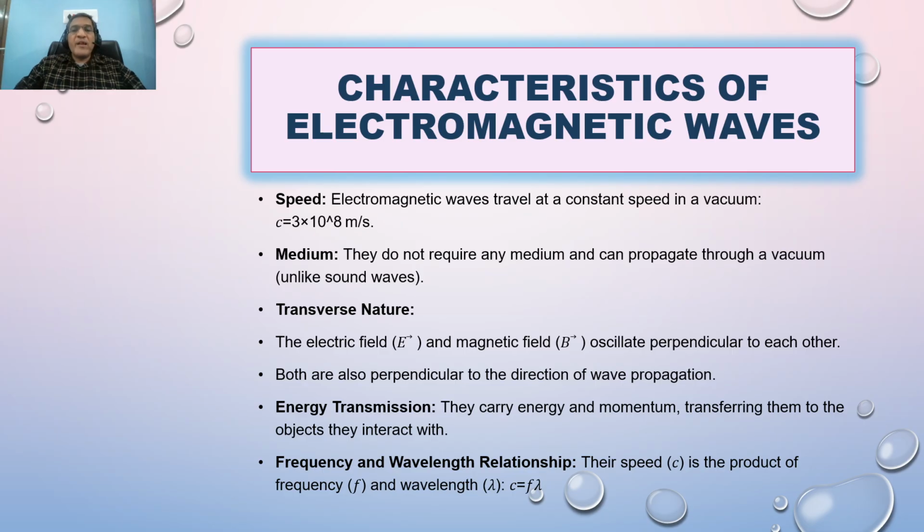These are some characteristics of electromagnetic waves. Here we start with the speed. We have already discussed it. The important thing here is that the speed of light, which we have read as 3 into 10 raised to power 8 meter per second, is the maximum speed achieved by an electromagnetic wave in free space. If the electromagnetic wave travels inside a material or medium, this may decrease accordingly.